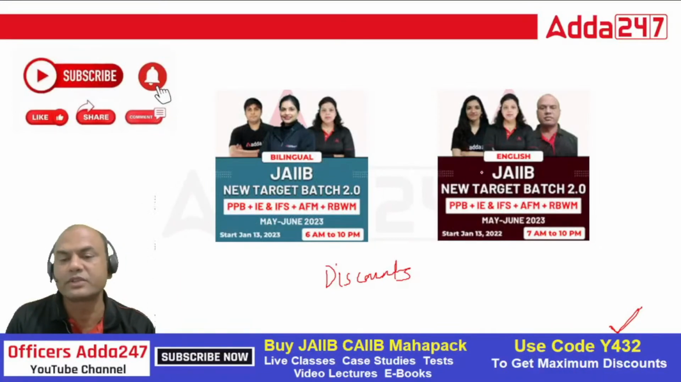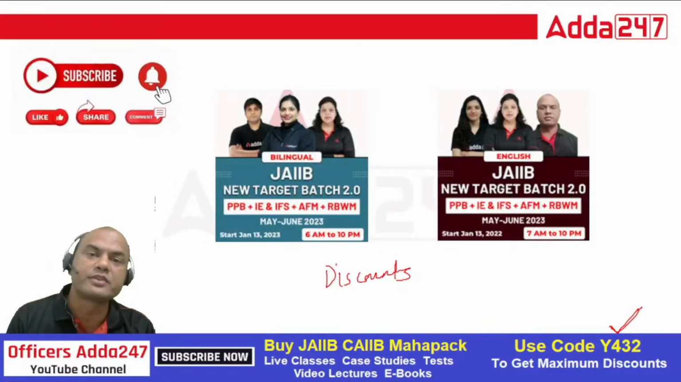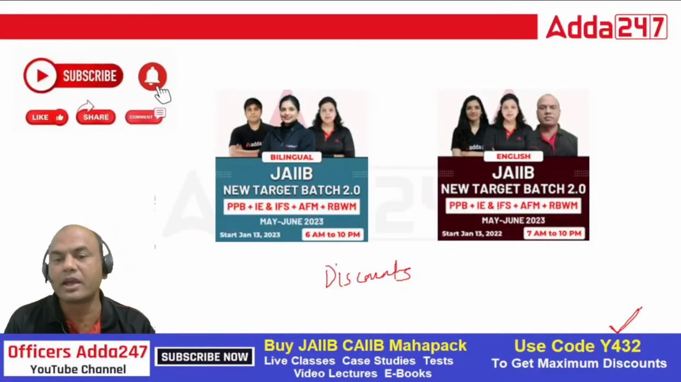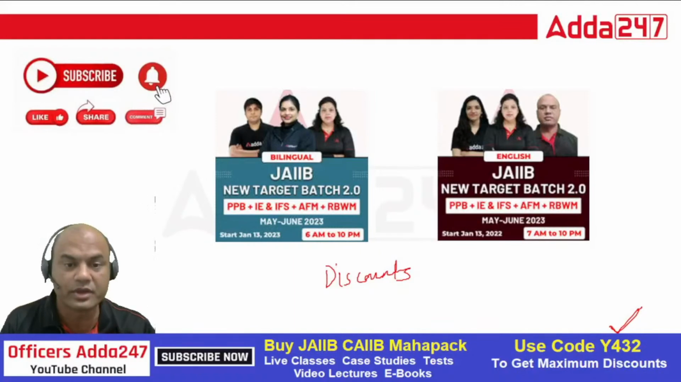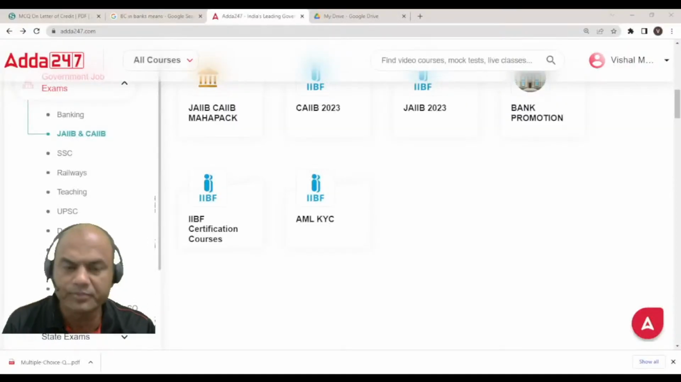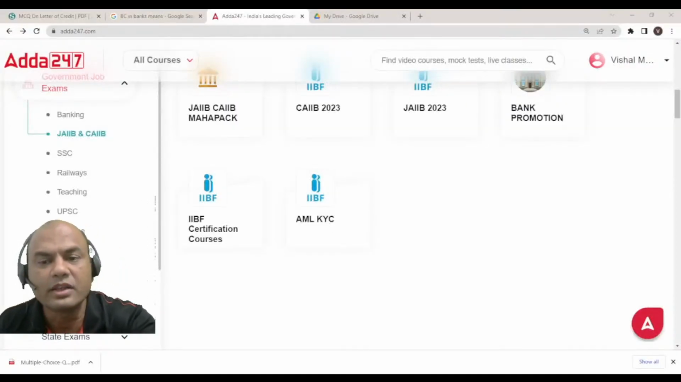So now let's come to the batches. These are the 2 new batches for JAIIB starting from January 13th. Okay. In this batch, we will be covering all the 4 topics: PPB, IFS, AFM and RBWM. And I'll give you the full forms just now. Okay. Now firstly, how to get the discount of these batches? Here, there are huge discounts available for these batches if you go right now. Otherwise, this offer doesn't wait for you. Okay. So let's see the discounts.